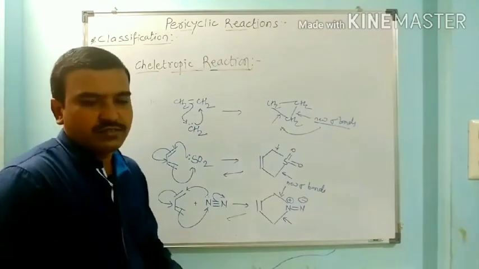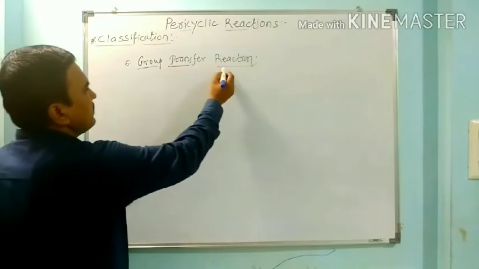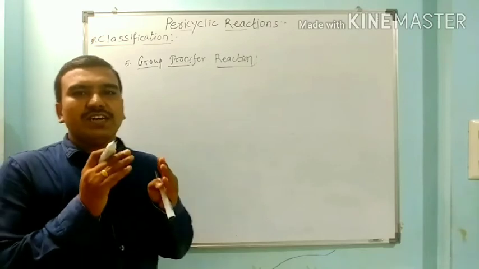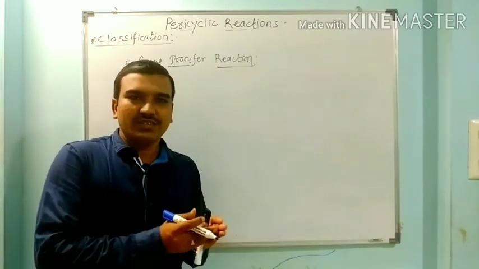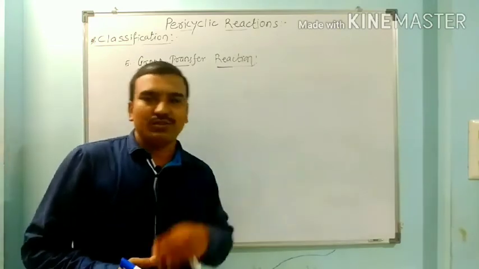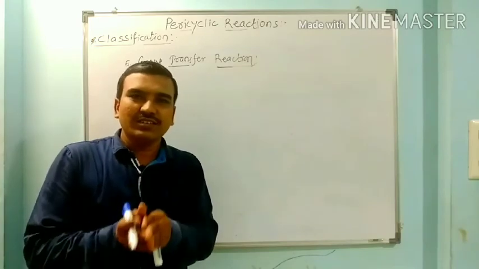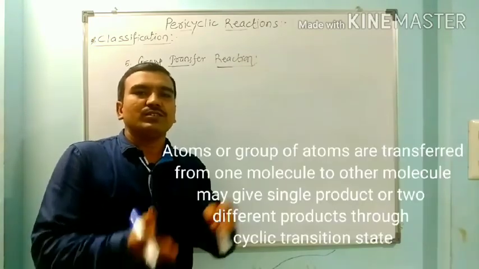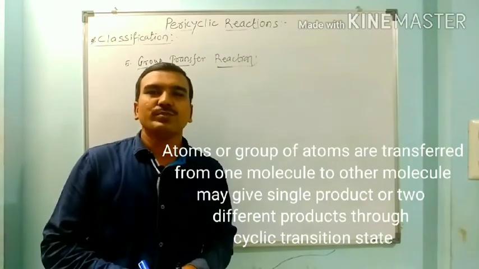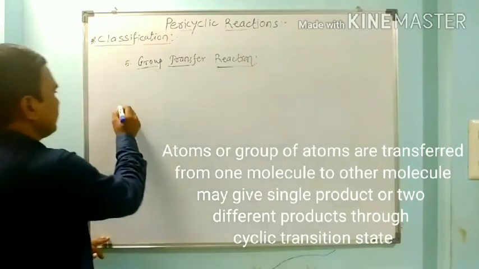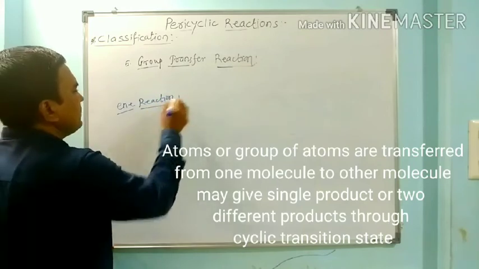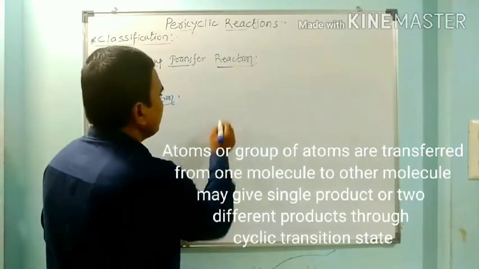group transfer reaction. In the group transfer reaction, certain atoms or group of atoms are migrated from one molecule to the other molecule. So certain groups are shifted or migrated from one to other molecule through this cyclic transition state. So the best example of this group transfer reaction is the Ene reaction.